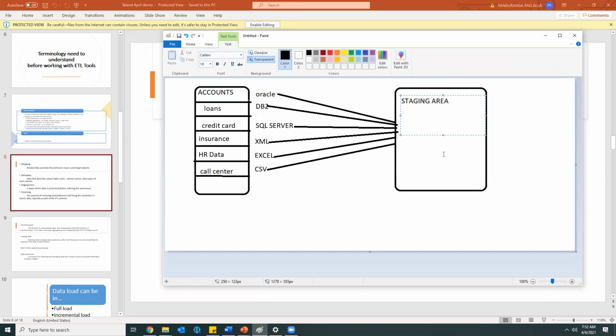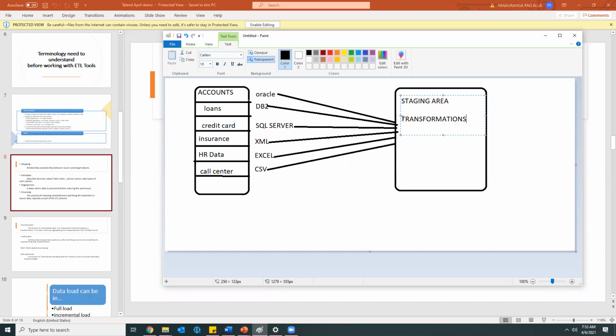So after loading data into the staging area, first we'll do the transformations here. Transformations, as I told earlier, first we need to cleanse the data. Here we are accessing data from different databases, right? So first we need to cleanse the data, and after that, as per the business requirement, we need to apply the transformations.